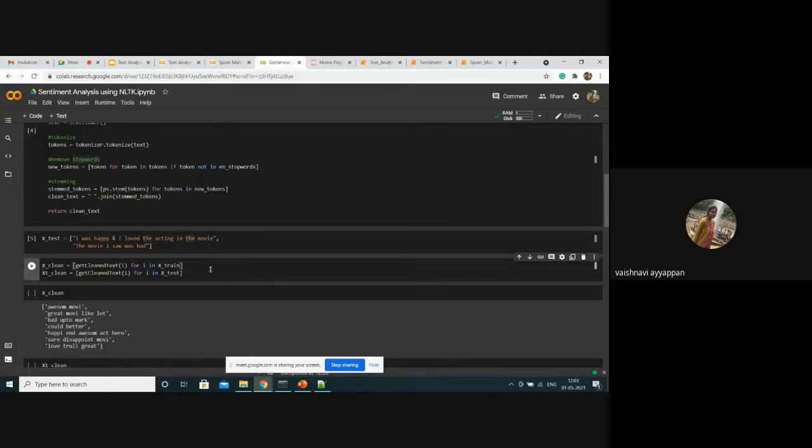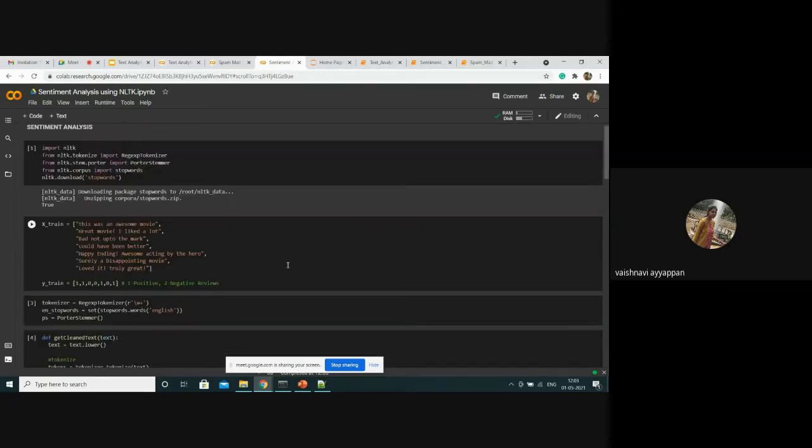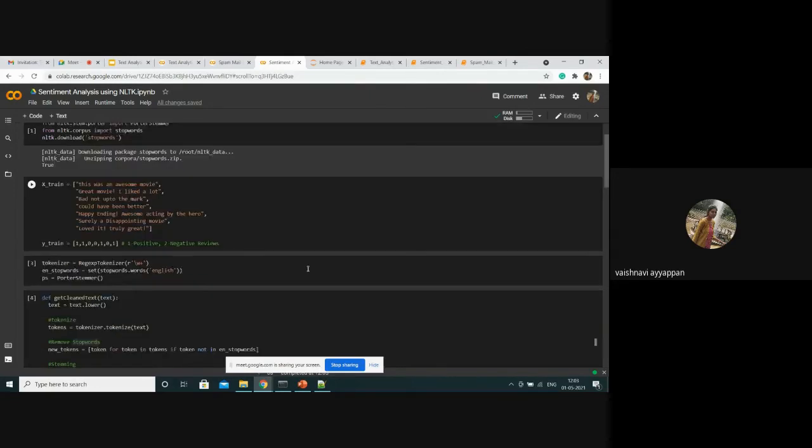You can also take this input from a file, a dataset CSV. You can import the input from a dataset, extract xtrain using the review column, and place the category column in ytrain. Instead of that, here I'm taking the list directly, rather than loading the dataset. You can do it either way.